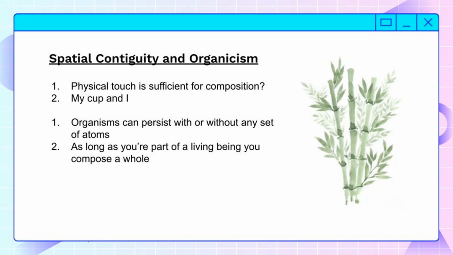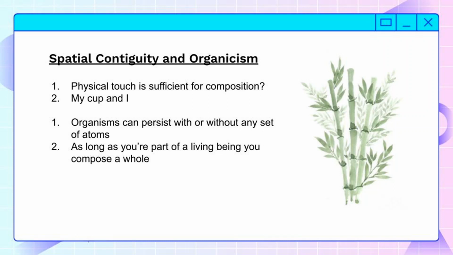Like the fact that I picked up a cup does not mean that the cup and me form a new thing. So while spatial contiguity accounts for some basic instinct about the special composition question, which is that you kind of have to be in contact with the thing that you compose a whole with, it doesn't seem to account for the fact that when you pick something up, you don't compose a whole new thing with that object you picked up.